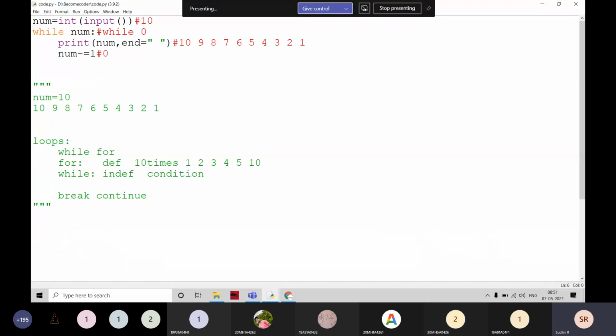Yes, sir. For example, I can write like this also: num not equal to 0. Now, 10 not equal to 0, is it true or not? True. 9 is not equal to 0 is true. 8 is not equal to 0 is true. 7 is not equal to 0, 6, 5, 4, 3, 2, 1 is not equal to 0. Now 0 is not equal to 0. Is it true? False. It is going to be false and it is coming out.